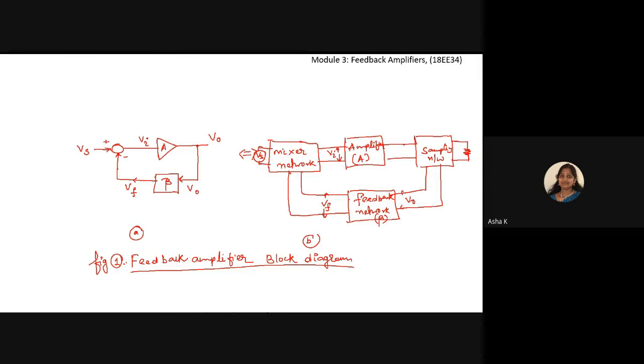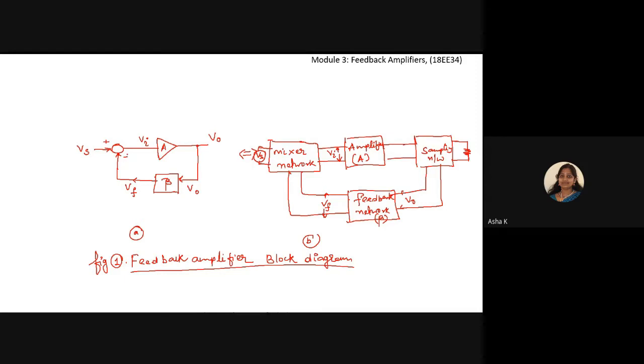This is the little explanation about the feedback amplifier's block diagram. Amplifier A without a feedback network has gain A. Amplifier with feedback has the gain AF, that is, the amplifier with feedback signal. Here I have written it as negative.